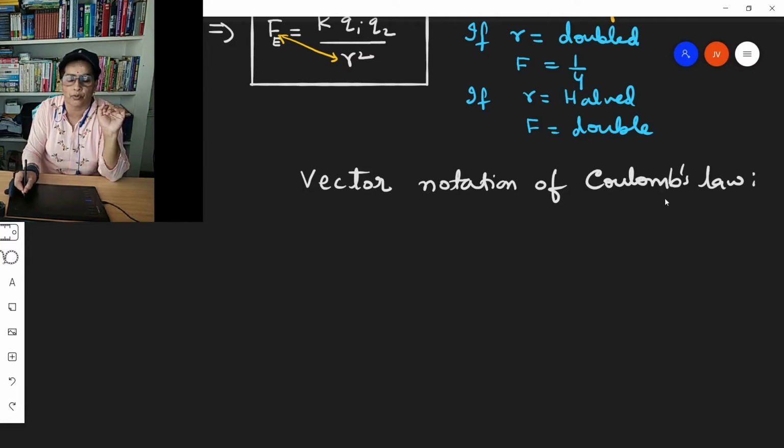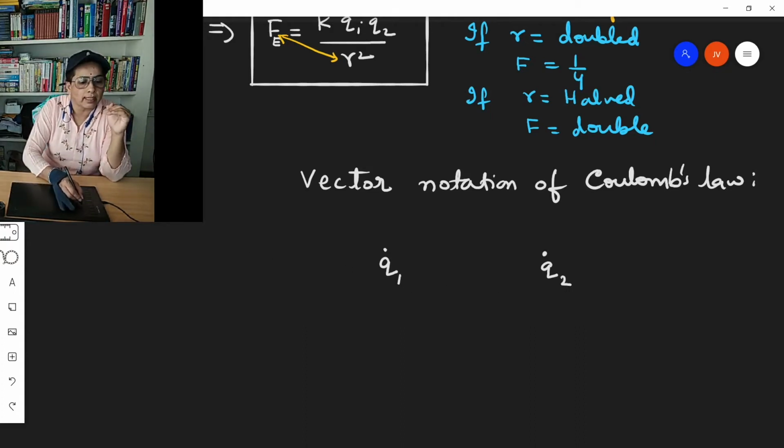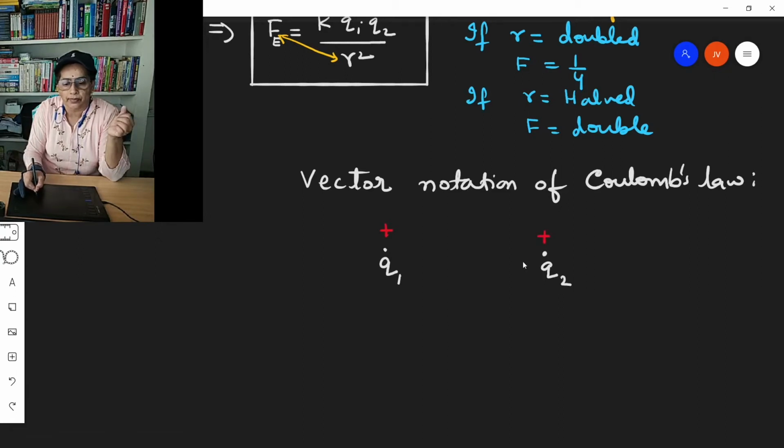Vector notation of Coulomb's law. According to Coulomb's law, if there are any two point charges, let me write them as Q1 and Q2. Just consider that both the electric charges are positive. Let us call these positively charged, so they will exert repulsive force on each other.